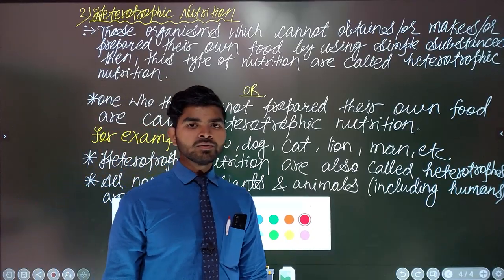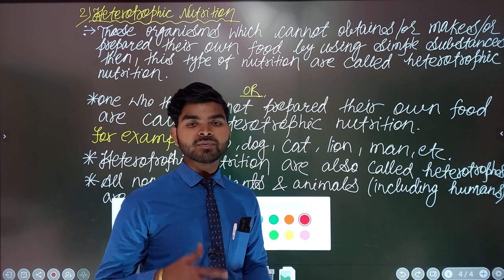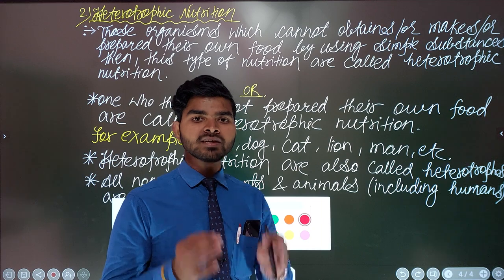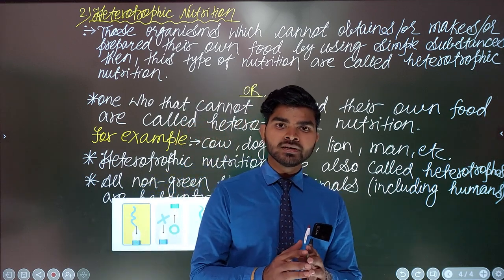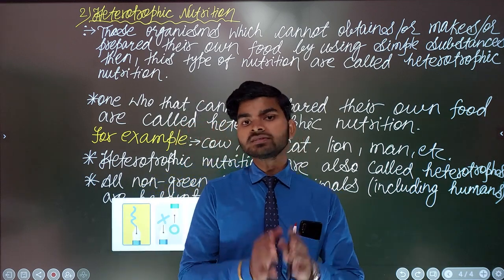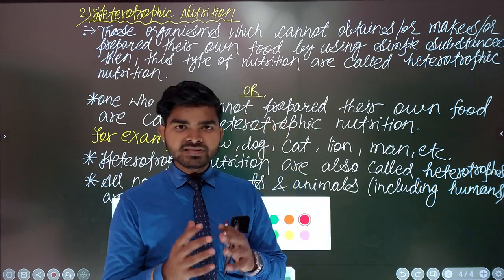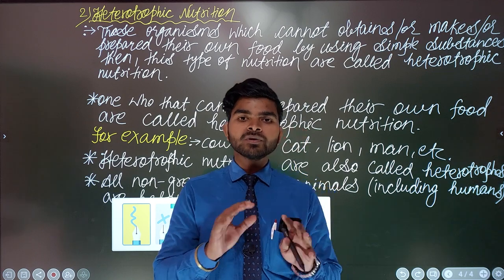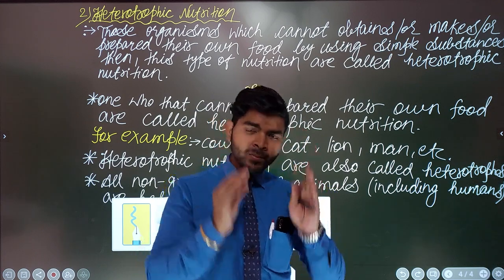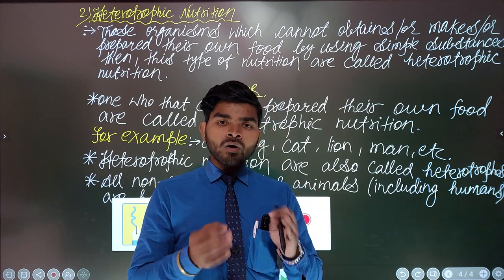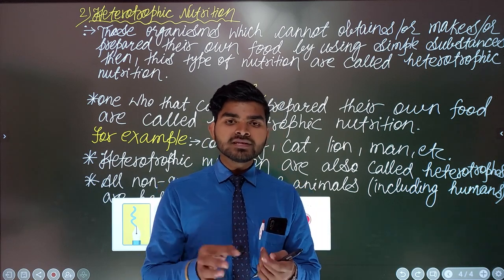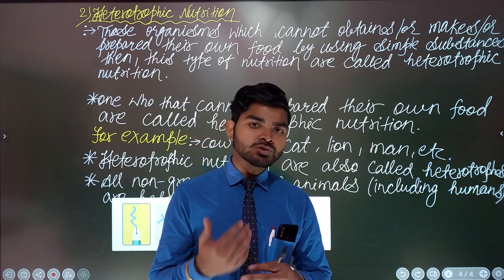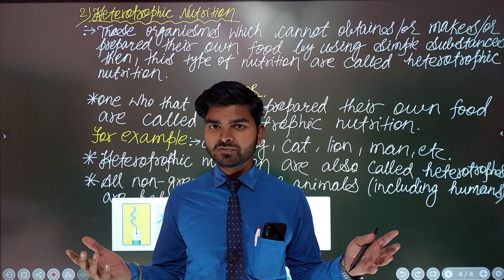Okay. Now what about the next type of nutrition, that is heterotrophic nutrition. If someone asks you to tell the definition of heterotrophic nutrition, or what is heterotrophic nutrition, what will you say? You will simply say that those organisms which cannot prepare or make their own food by themselves, this type of nutrition is called heterotrophic nutrition or the heterotrophic mode of nutrition.